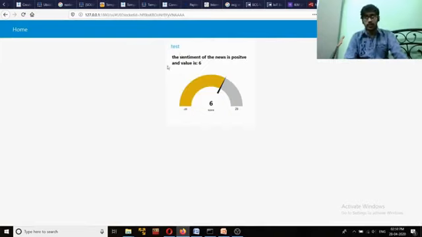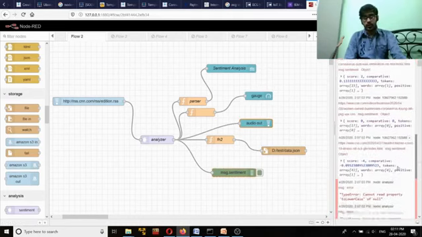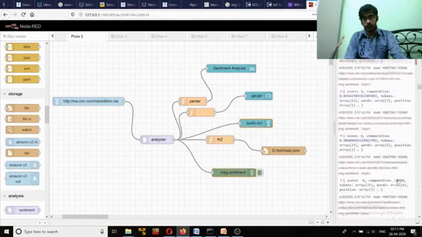Understand how the news is actually coming here. Now you can see the sentiment of the news is positive. That means another news item is coming, which is a very positive news, might be. Okay, so let's listen. You can check that particular news in the debug window as well.